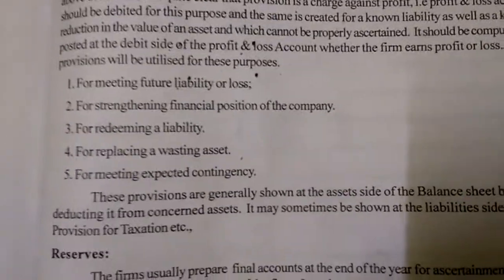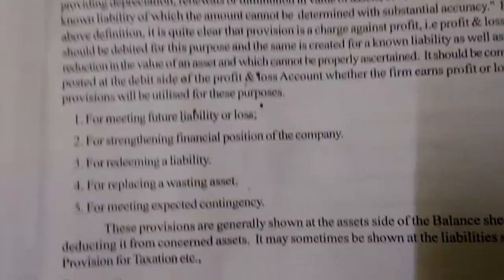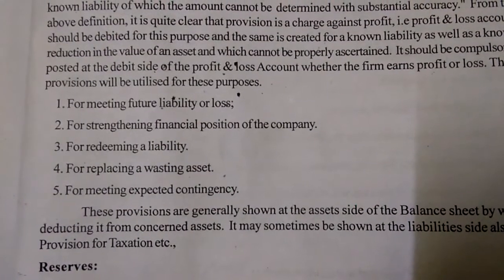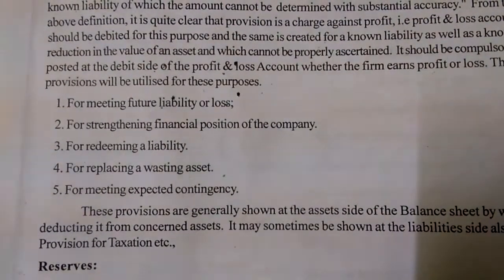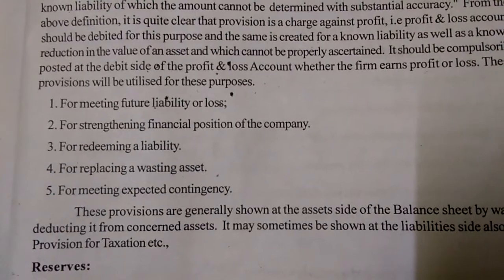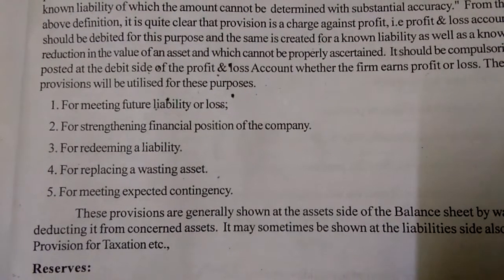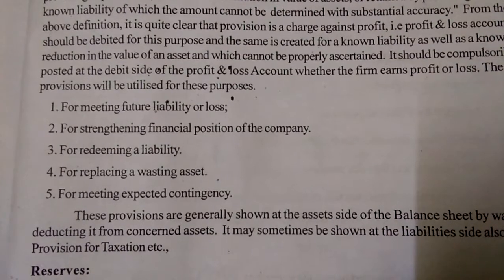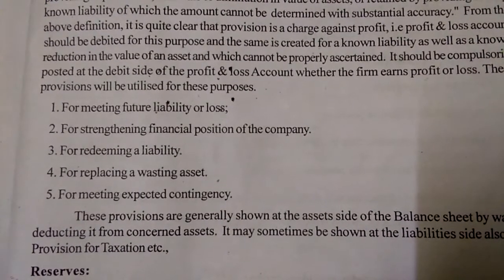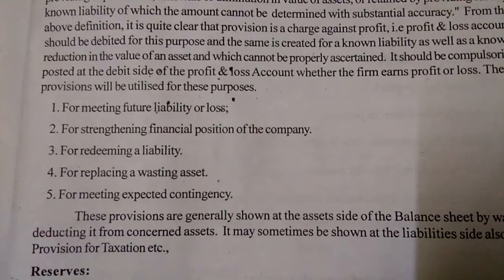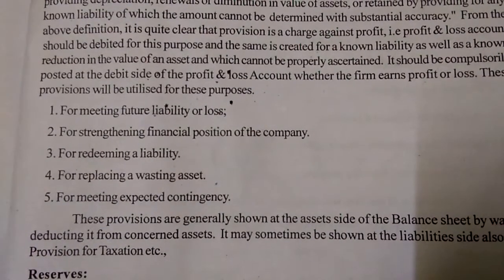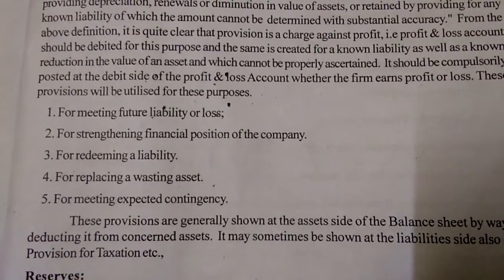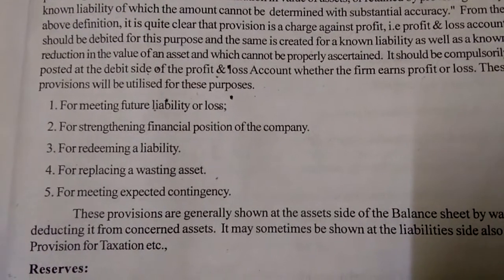These are: first, for meeting future liabilities or loss. Second, for strengthening the financial position of the company. Third, for redeeming a liability. Fourth, for replacing a wasting asset. Fifth, for meeting expected contingency.